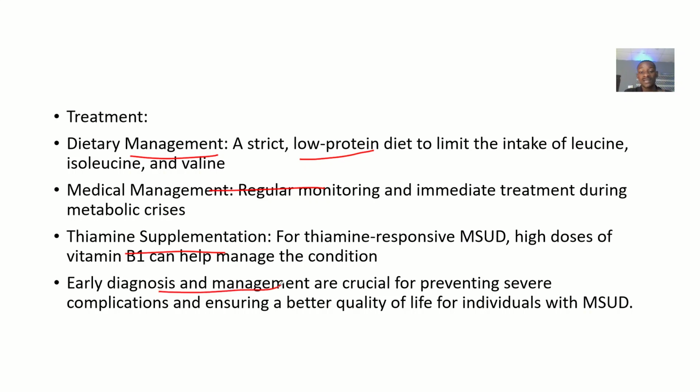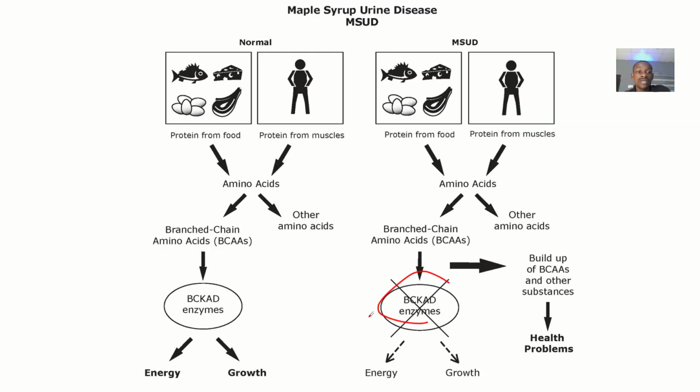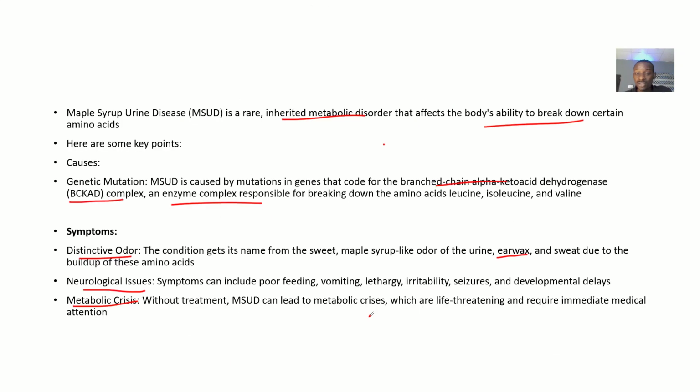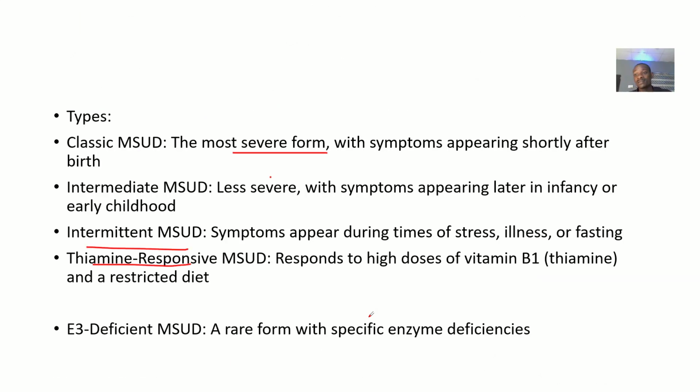Early diagnosis and treatment of any disease are crucial for preventing complications, right? It also ensures that the individual can heal better from the disease condition. So that's maple syrup urine disease: definition, causes, symptoms, types, and treatment.